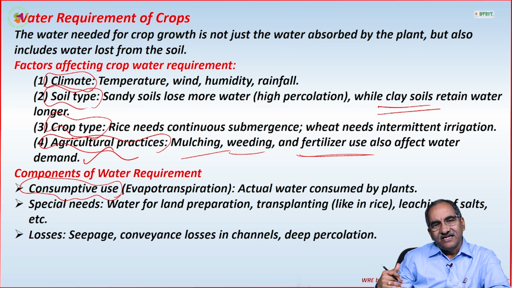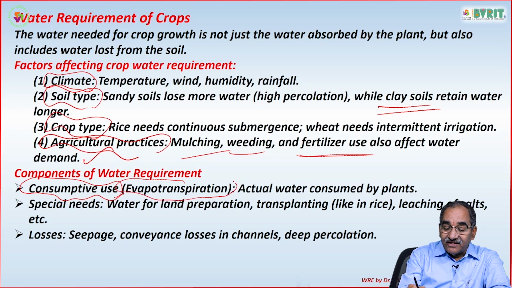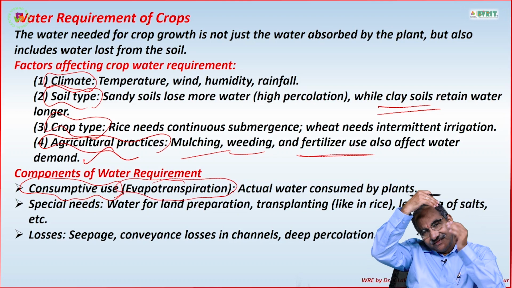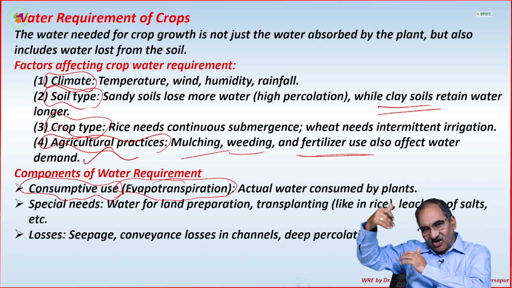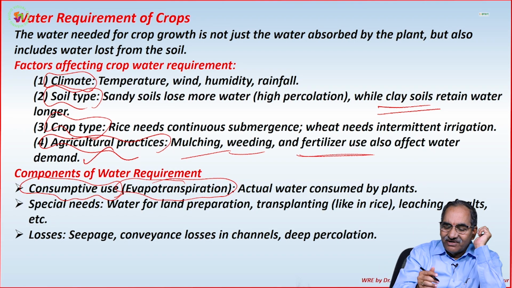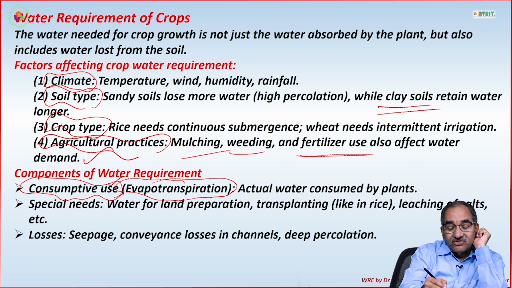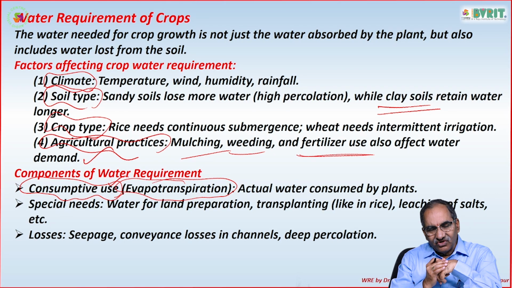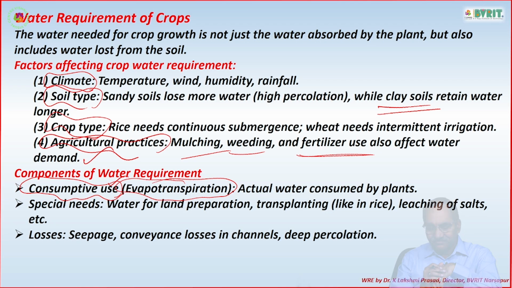Which we will deal with. We have already studied evapotranspiration from the angle of losses, evaporation and transpiration. But here, from the crop requirement point of view, the same thing is also called consumptive use. Again, we will study the same thing in this unit also.